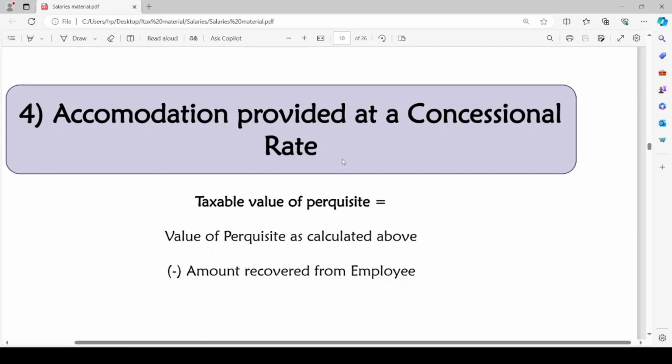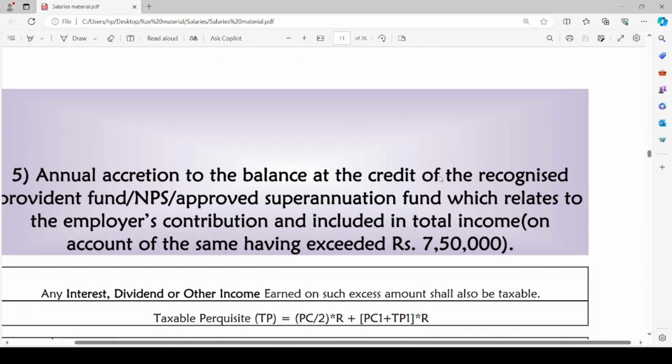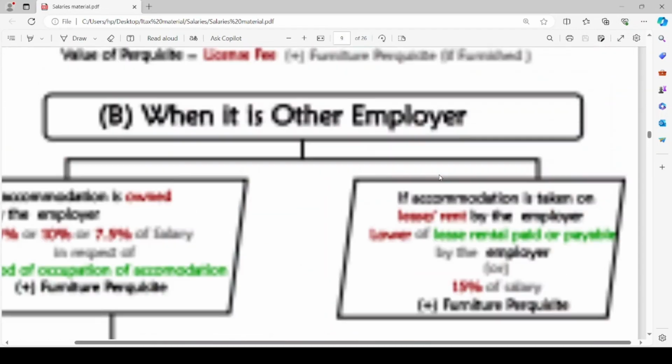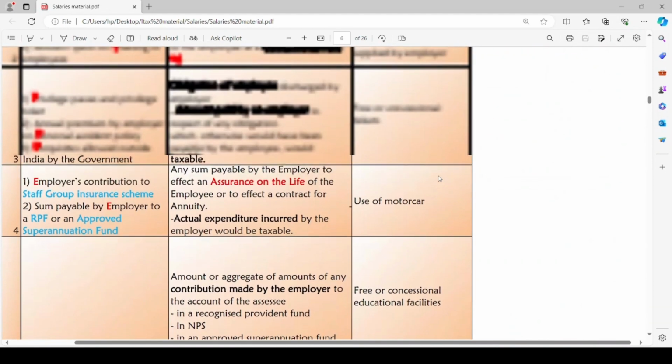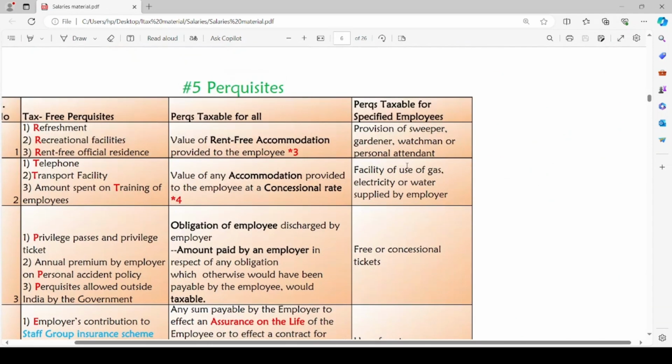Such amount will be the taxable value of perquisite when the accommodation is provided at a concessional rate, and such taxable value will be added in computation of income from salaries of the employee. I hope this is clear for you. With this, we have discussed the first two taxable perquisites: value of rent-free accommodation and value of accommodation provided at concessional rate.